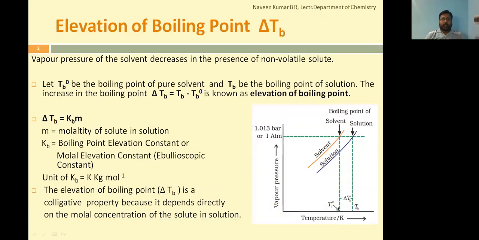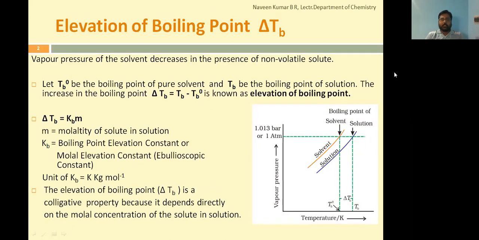Before going to elevation of boiling point as a colligative property, we'll recall a few fundamental concepts. As we know, boiling point is the temperature where the vapor pressure of the liquid becomes equal to atmospheric pressure. For example, water will boil at 100 degrees Celsius. This 100 degrees Celsius is called the boiling point of water.